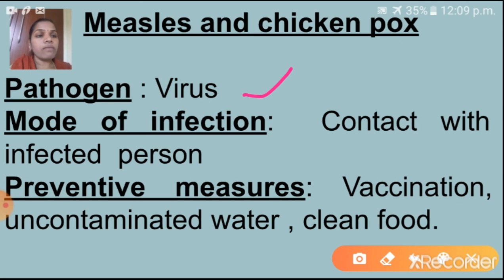Preventive measures: vaccination. Vaccination means we have to take the vaccine through injection, that is called vaccination. So vaccination and uncontaminated water: drink uncontaminated water. Clean food, we should take clean food. These are the preventive measures of measles and chickenpox. Next one is,